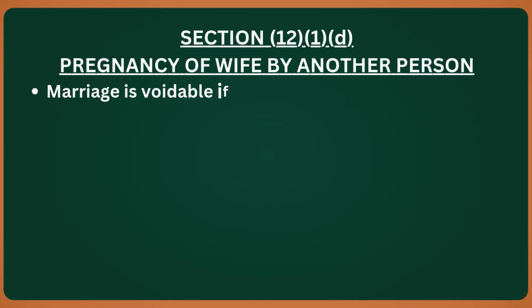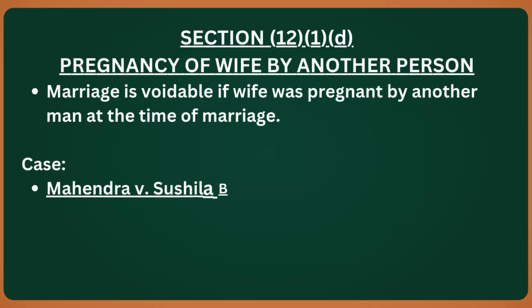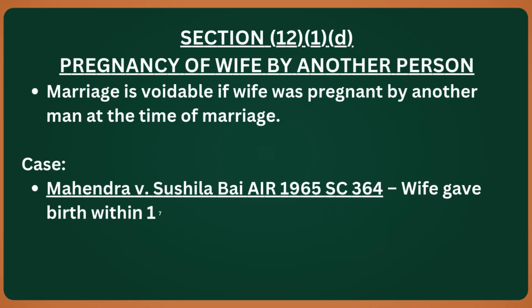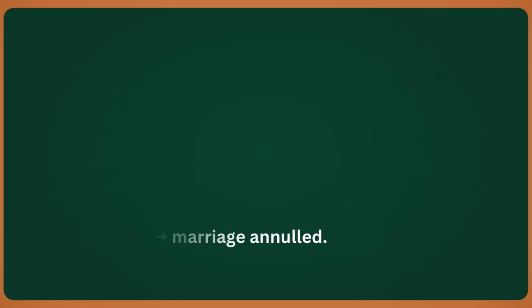A marriage is voidable if, at the time of marriage, the wife was already pregnant by someone other than the husband. Let's see a case. In Mahendra vs. Sushila Bai, A.I.R. 1965 Supreme Court, the wife gave birth to a child within just 171 days of marriage. This clearly proved that she was pregnant by another man at the time of the marriage. The Supreme Court therefore annulled the marriage.